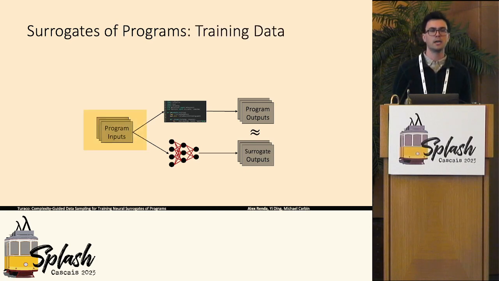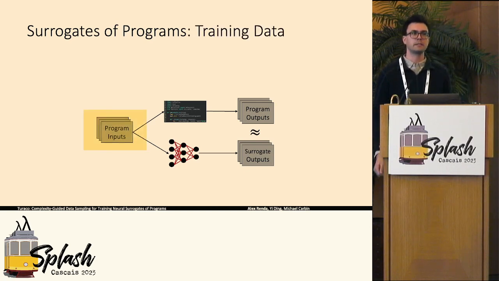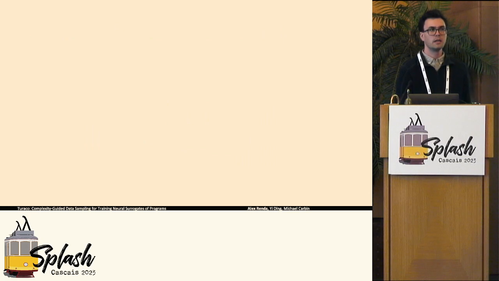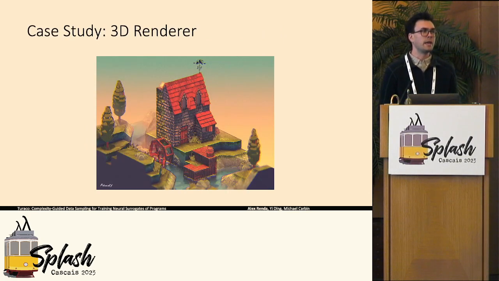In this work, we focus on one particular aspect of this question, which is what data distribution should you use to train a neural network-based surrogate of some given program? I will make this more concrete with a case study from our paper.